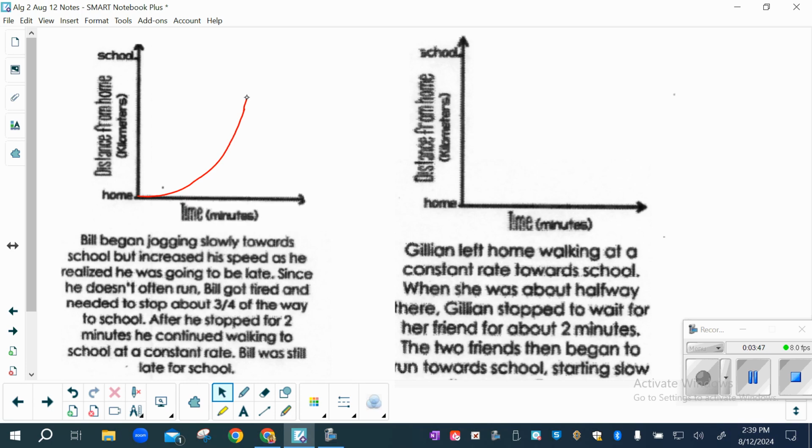So what is the next? Flat. Good. So then we're going to be flat. And then he continued walking at a constant rate. Straight line, that's right. So we're going to make a straight line to the end. Okay, go ahead and see if you can do the last one. I'm going to do one more with you after that.